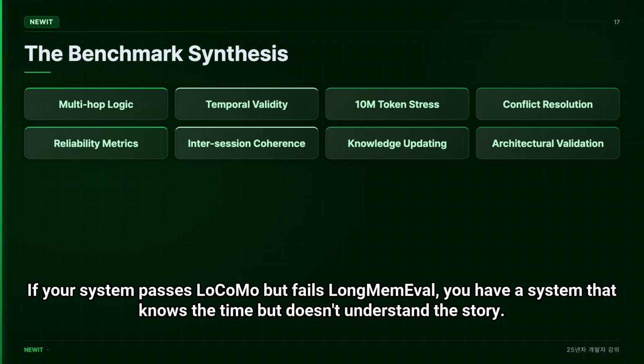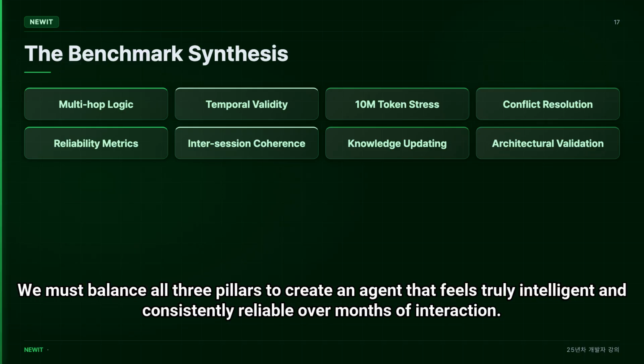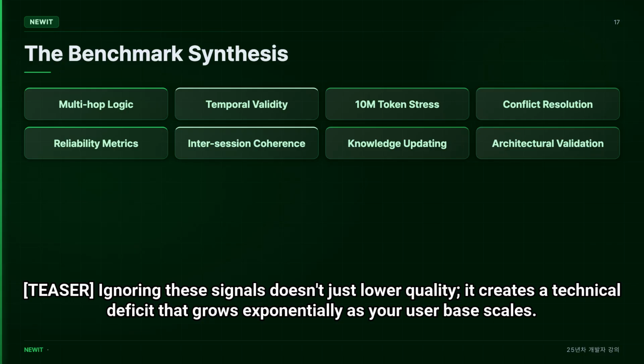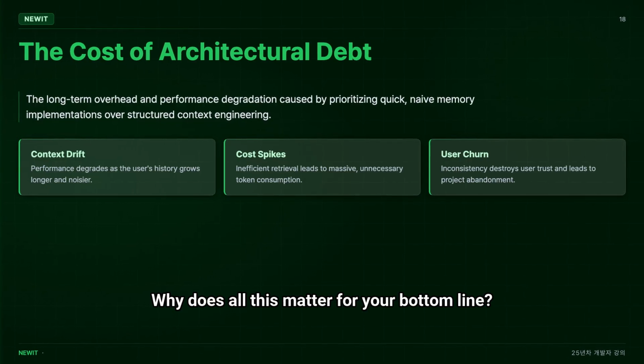If your system passes LoCoMo but fails LoCoMo, you have a system that knows the time but doesn't understand the story. We must balance all 3 pillars to create an agent that feels truly intelligent and consistently reliable over months of interaction. Teaser: ignoring these signals doesn't just lower quality, it creates a technical deficit that grows exponentially as your user base scales. Why does all this matter for your bottom line?